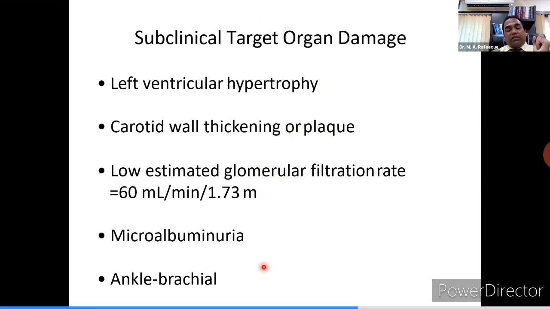Ankle brachial index is also a measure of peripheral vascular disease, where the blood pressure in the ankle region is divided by the blood pressure in the brachial artery, and the reading value is taken. Normally it is 0.9 to 1.3. Any value less than 0.9 is considered abnormal, and it is because of the reduced flow in the peripheral vessels because of stenosis or atherosclerosis.